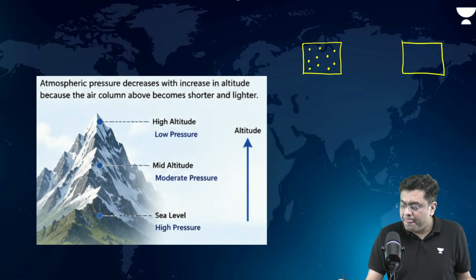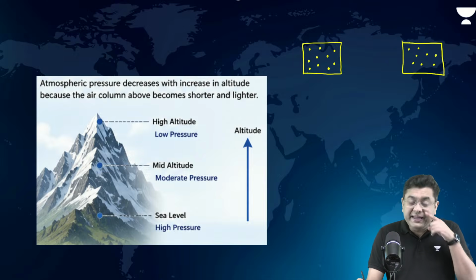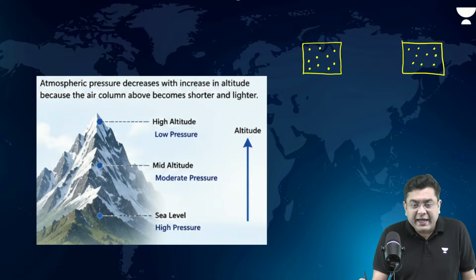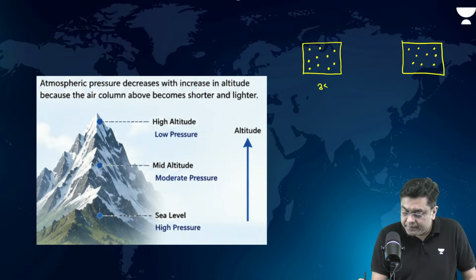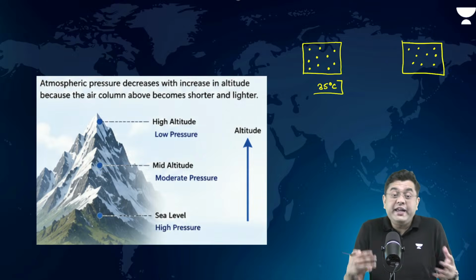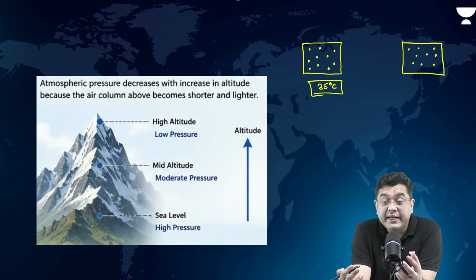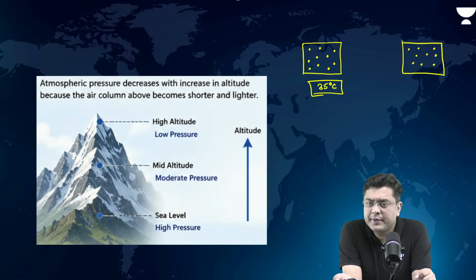Same volume. Okay. Now, let's suppose I heat the first one. I take this temperature to 35 degrees Celsius. Now, heat is what? Heat is a form of energy, always, isn't it? Heat is a form of energy.